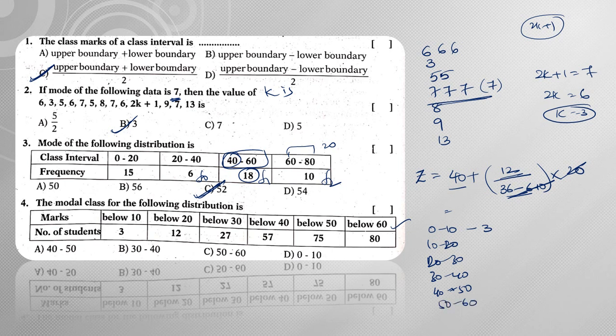Now below 10 is 3. Next below 20 means there are 12, so we need to subtract this particular 3, then it becomes 9. Next from 20 to 30, 27 minus 12, so 27 minus 12 is 15. Next 57 minus 27 is 30. 75 minus 57 is 18. Next 80 minus 75 is 5. Now if you observe, this is the highest frequency, hence 30 to 40 is my modal class.